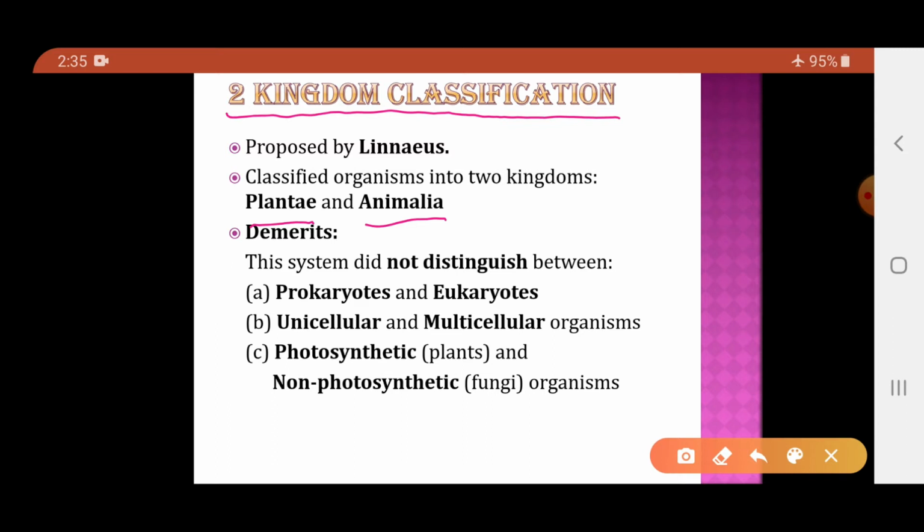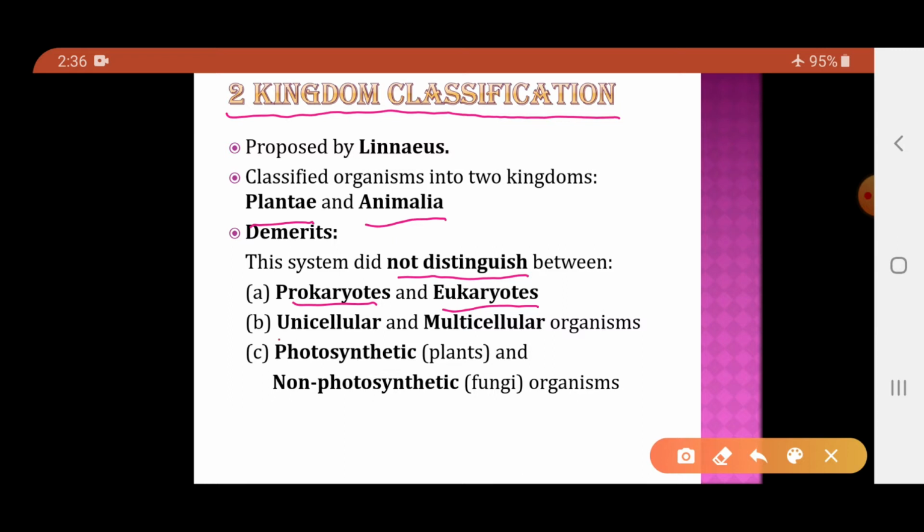But this system has certain demerits, or you can say certain disadvantages. So what are the disadvantages of this system? This system does not distinguish between prokaryotes and eukaryotes. Now you might have studied in lower standards what prokaryotes and eukaryotes are. Prokaryotes are those organisms which do not have a well-defined nucleus, whereas eukaryotes are the organisms which have a well-defined nucleus, as well as organelles with a membrane within the cell.